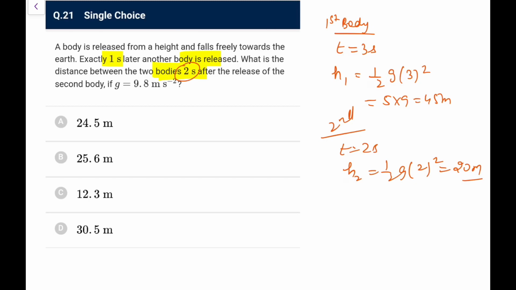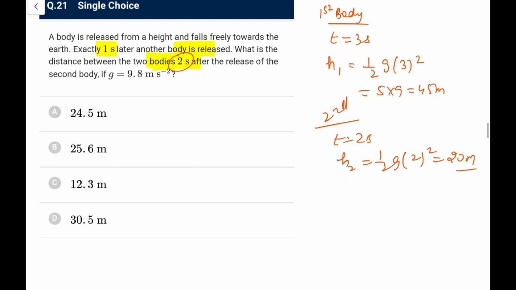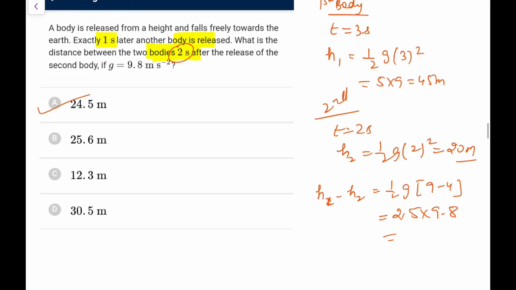If you take g as 9.8, it would be smaller, sorry, because g would be lesser. So H1 minus H2 would be half g common, 3 square minus 2 square, 9 minus 4, 5, that is 2.5 into 9.8. So definitely it is less than 25, it would be 24.5 meters. If you try, you can solve it out.